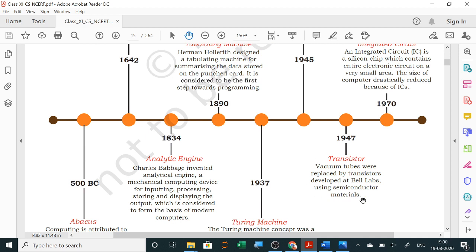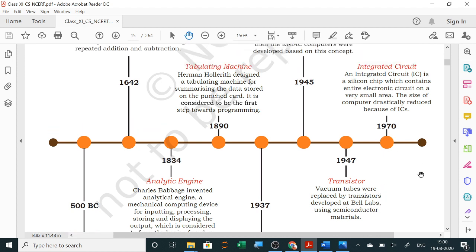Next is 1947, transistors. Vacuum tubes were replaced by transistors developed at Bell Labs using semiconductor materials. Now, first generation computers were using vacuum tubes, and these transistors were used in second generation computers, in third generation ICs, and in fourth generation microprocessors were used.